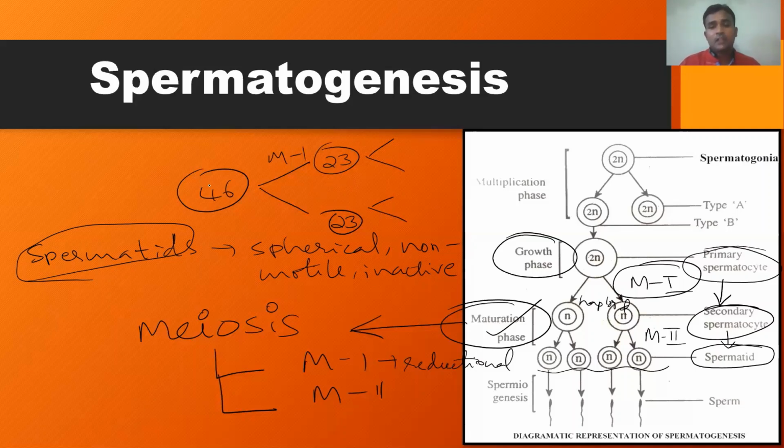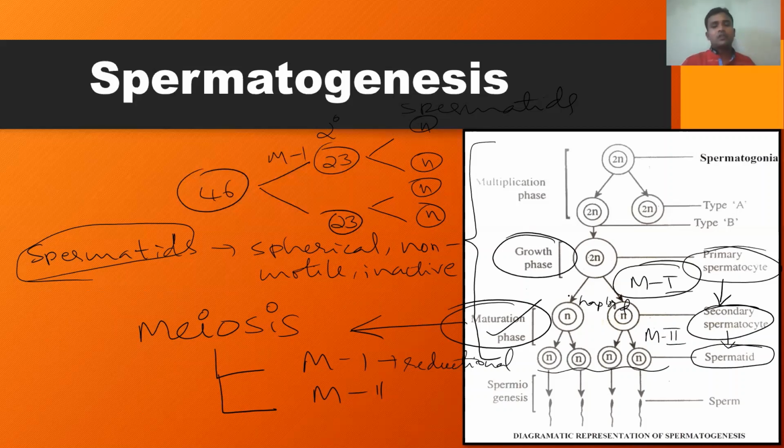So this is a primary spermatocyte. After meiosis 1, these are the secondary spermatocytes, which produce totally 4 haploid cells. These are called spermatids, and all these spermatids are haploid. Okay. So this is actually the first step in spermatogenesis, till the production of spermatids, the formation of spermatid.